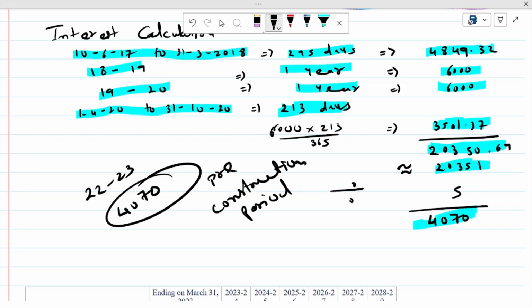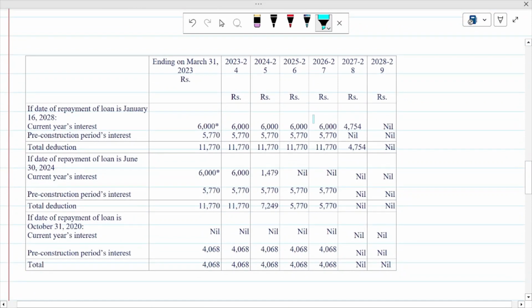Now let us understand this one with the table so that you will get a better understanding. If ending on March 31, 2023, that means this is your previous year 2022-23. For this year, how much interest is available, that you have to find out. And then 23-24, 24-25, 25-26 and so on.